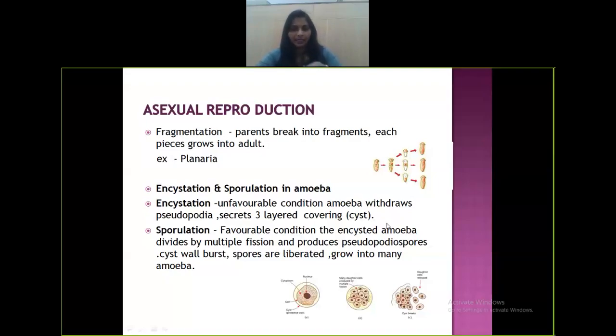It remains in that dormant stage until the conditions become favorable. When the conditions are favorable, the encysted amoeba divides by multiple fission and starts producing many pseudospores. Then the cyst wall bursts, spores are liberated, and this grows into many amoeba.